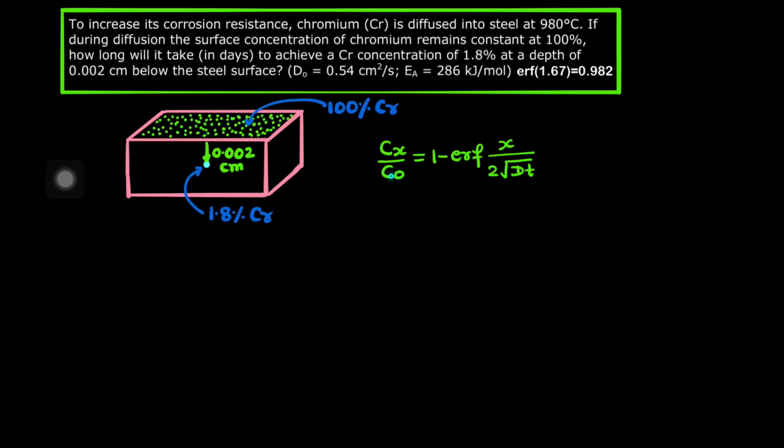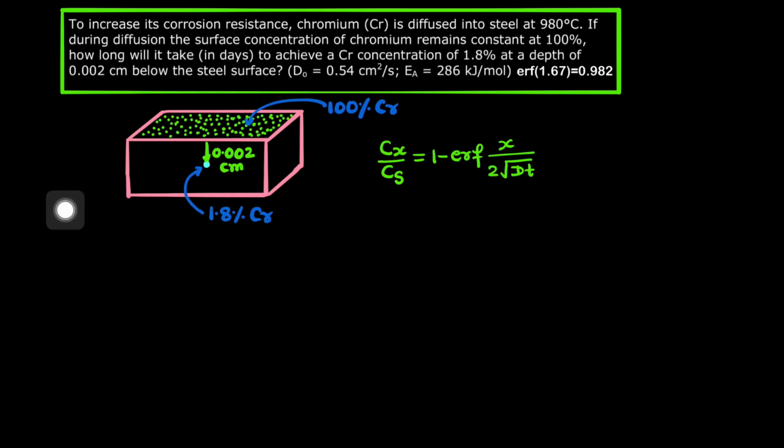Generally the surface concentration is represented as Cs, the concentration of chromium at the surface, and it is given as 100%. In the error function, x is the depth, which we know is 0.002 centimeter, D is the diffusion coefficient, and t is the time.